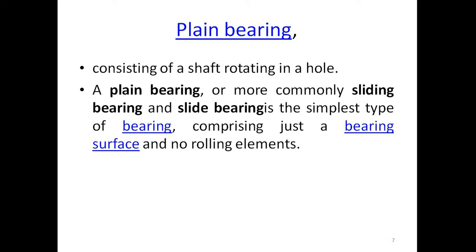Now we will consider the first bearing, that is the plain bearing, consisting of a shaft rotating in a hole. When a simple shaft is rotating in a hole, a plain bearing is preferred. A plain bearing, more commonly called a sliding bearing or slide bearing, is the simplest type of bearing, comprising a bearing surface and no rolling element. We already studied the types of rolling element, ball or roller, but in a plain bearing there is no rolling element.